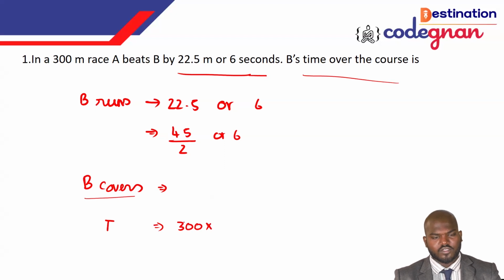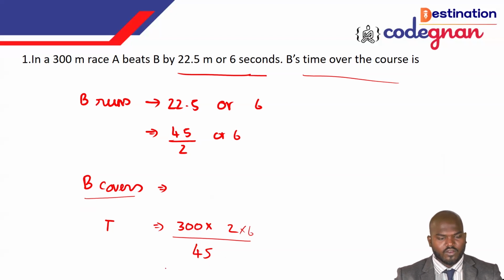You see, we don't have any speed here that they have mentioned, but you want to convert it like meters per second. So the total distance is equal to 300 meters, and the speed is equal to 45 by 2 over 6. This is the distance and this is the speed, and the time you take in terms of seconds. If you calculate it, guys, this will give you a value close to 80 seconds. So this is how you derive the answer for the time.